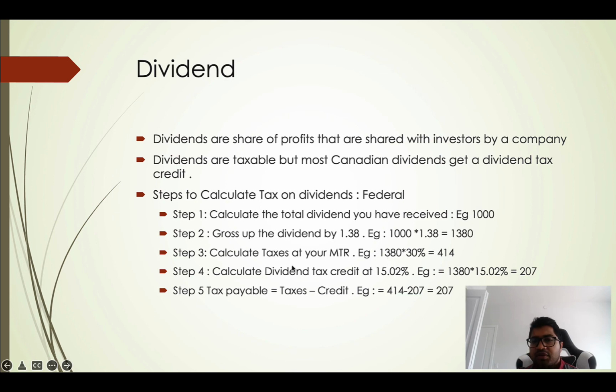Step 4: calculate the dividend tax credit at 15.02%. You multiply the grossed up dividend by 15.02% and you get $207. The last step is tax payable: taxes on the grossed up dividend, $414, minus the tax credit, $207. So $207 will be your taxes if you're getting a dividend of $1,000, and this is the process to do it.